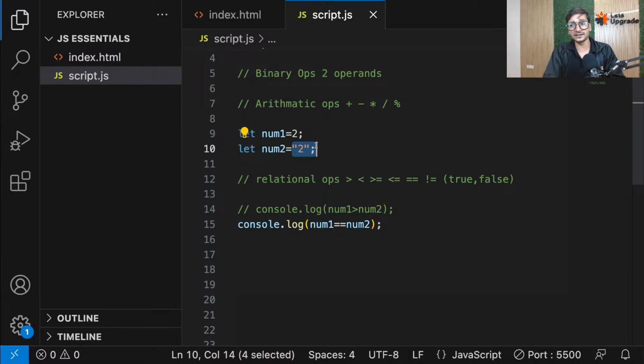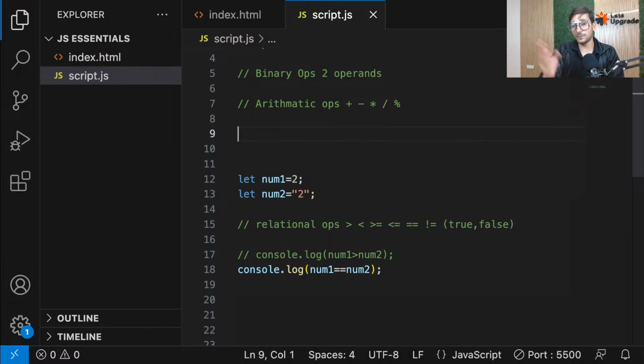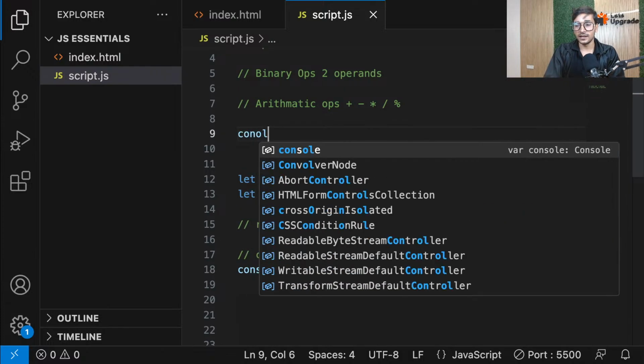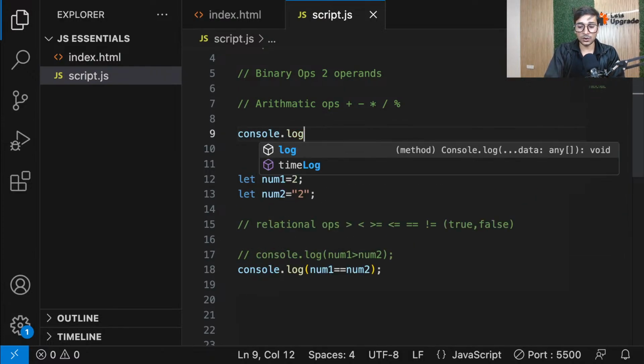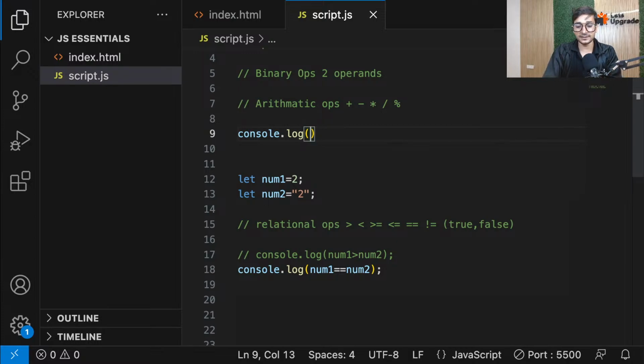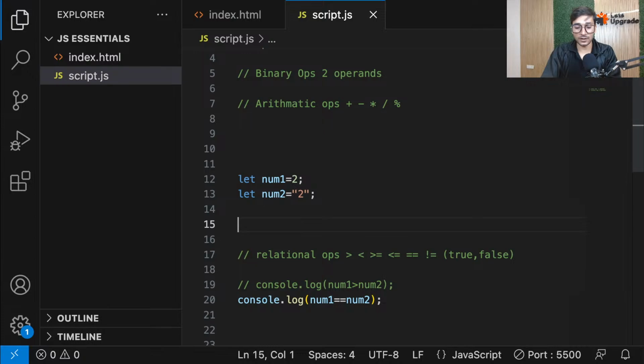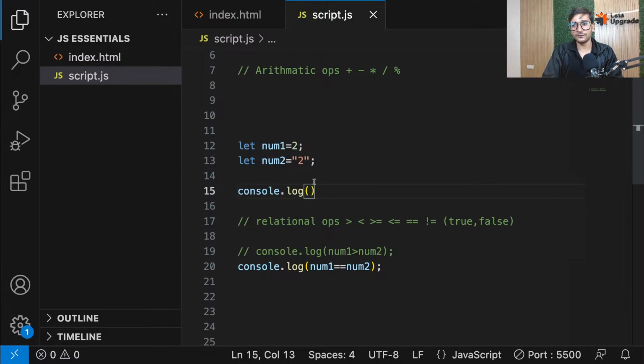And not only with comparison, guys, it also happens with plus. If I have to show you, see this. Not with plus, actually, it doesn't happen with plus. So see, if I just go ahead and do console.log, and if I do, let's say, guys, please focus, everyone. See, it does some things like that as well with some other operators.